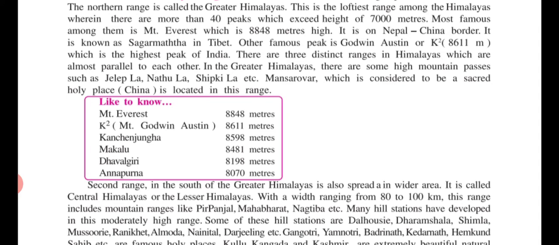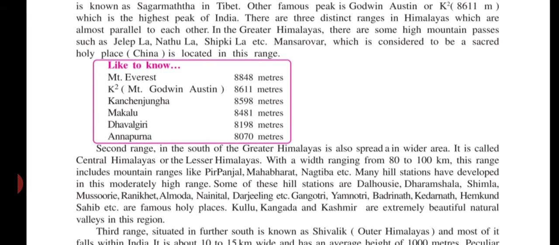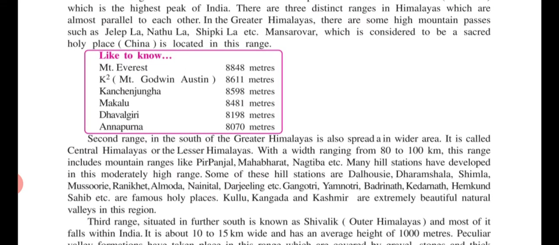Now the second range of the Northern Himalaya is in the south of the Greater Himalaya and is spread over a wider area. It is called the Central Himalaya or Lesser Himalayas. So be clear, now the short note of the Central Himalayas. First you learn the short note of the Greater Himalayas. Now the Central Himalayas, it is in the south of the Greater Himalaya with a width ranging from 80 to 100 kilometers. Central Himalaya is 80 to 100 kilometers wide.